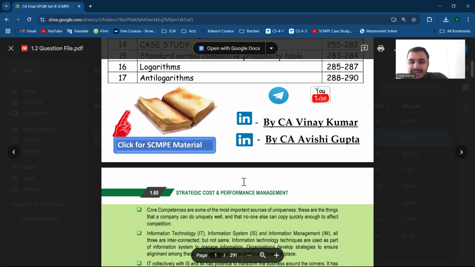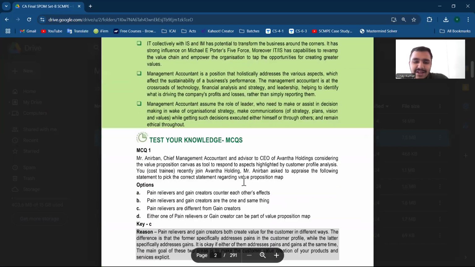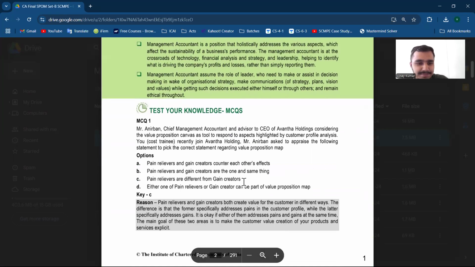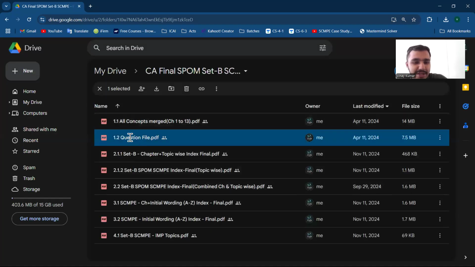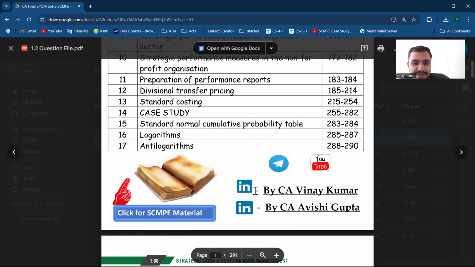Because you know how ICAI material is, you can print it in half, so two sides come on one page, two on the back, so half the page number can be reduced. So for that person only I've shared this file. If you are comfortable with the module, you can take that. So this is the question file only. At the end, whatever case studies were asked, I have provided here.